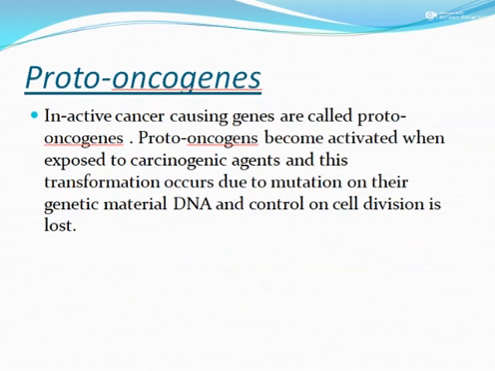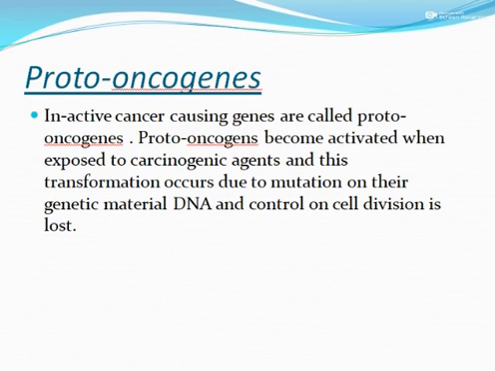Okay, the next topic is protooncogenes. When we have a look at the term, proto means first. Oncogenes, oncology, right or not? The branch of science that deals with the study of cancer, we call it oncology, and the genes that deal with cancer, we call them oncogenes. When we have a look at a human body, every individual has got these protooncogenes.